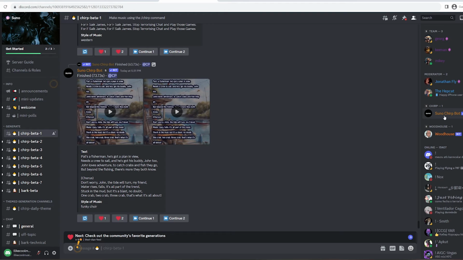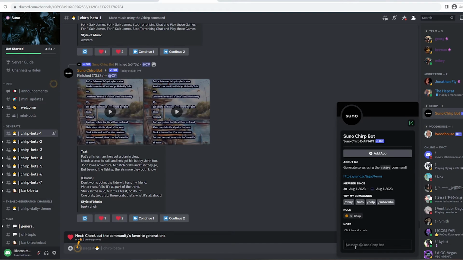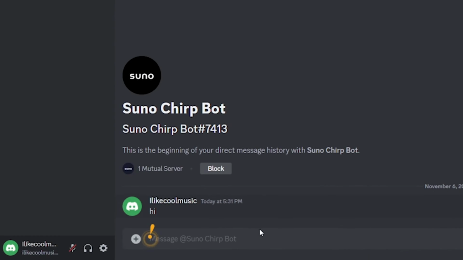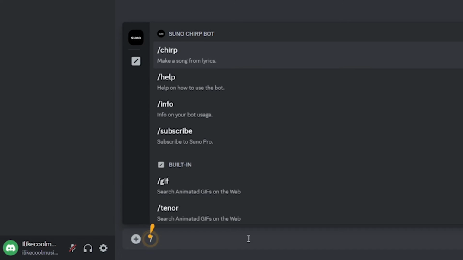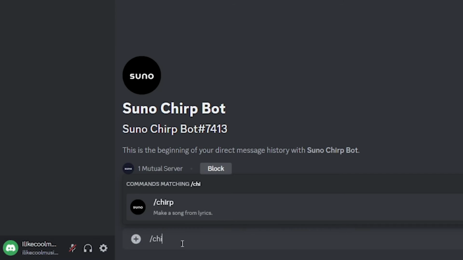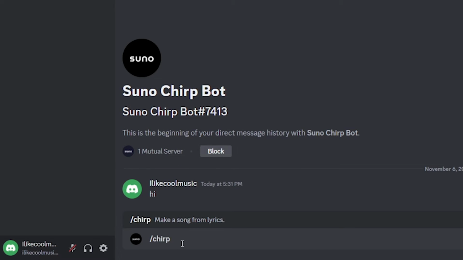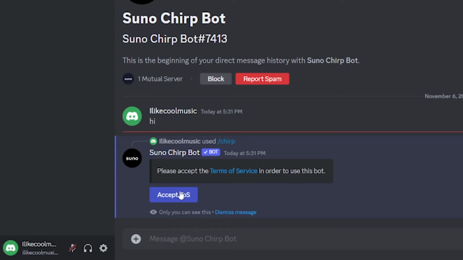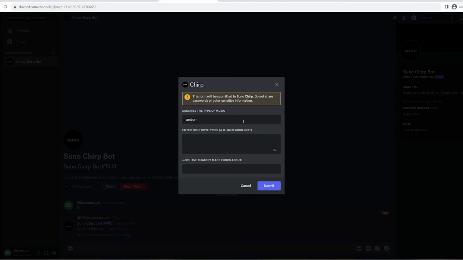Because once you're in the server, you can go over here to the bot and then just say hi or something. And then from here, you can do the command to generate the music. So the command is /chirp. And once you have that command, you hit enter. And then it's going to ask you to accept the terms of service. You hit obviously yes. And then this pop-up is going to appear.